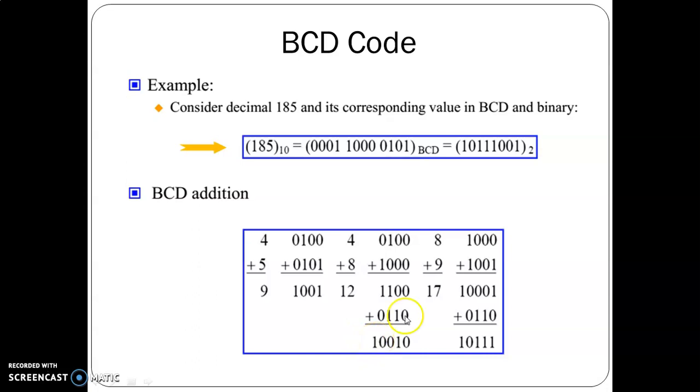The same way here, we are going to add 8 and 9. The BCD equivalent of 8 is 1000. BCD equivalent of 9 is 1001. When we add these two numbers, a carry is generated here. Whenever a carry is generated, it becomes an invalid BCD number. So the binary equivalent of 6 is added here to make it a valid BCD number. Now the decimal equivalent of this BCD number is 17.